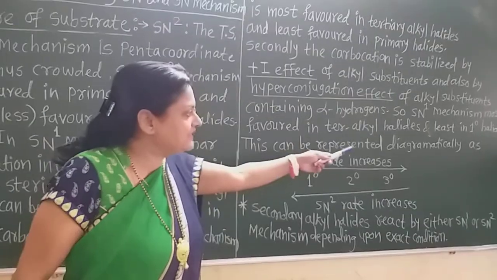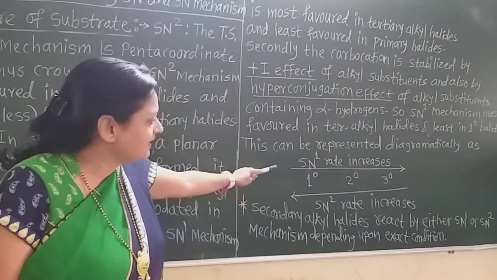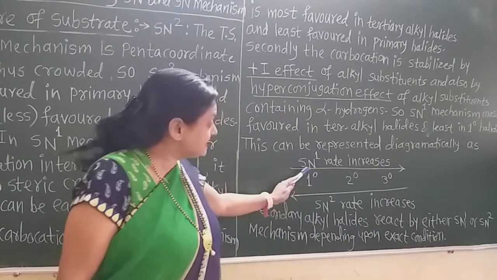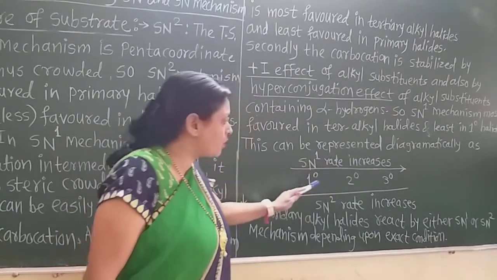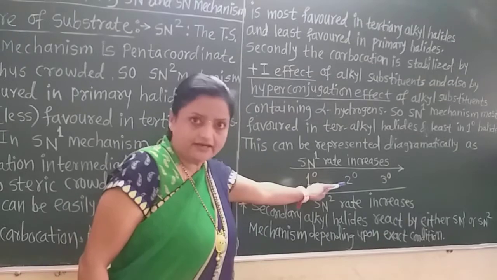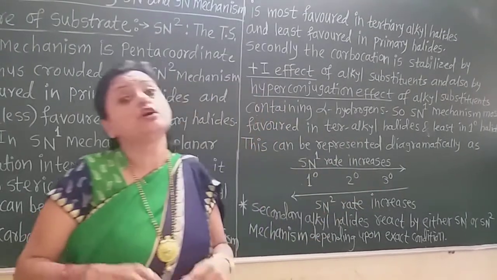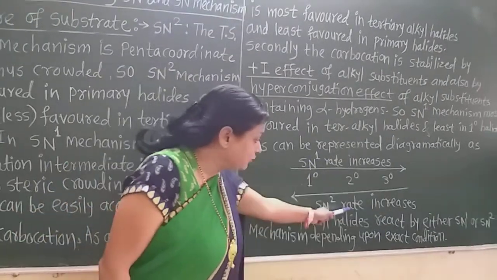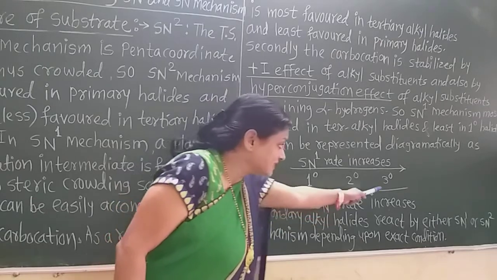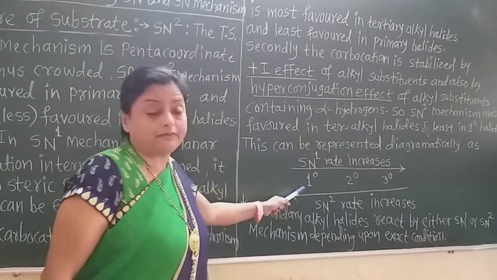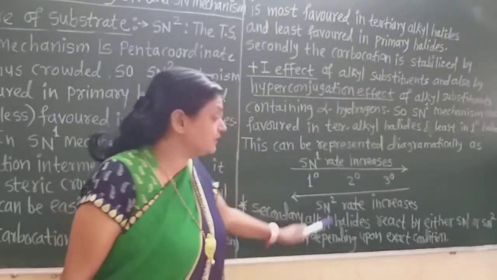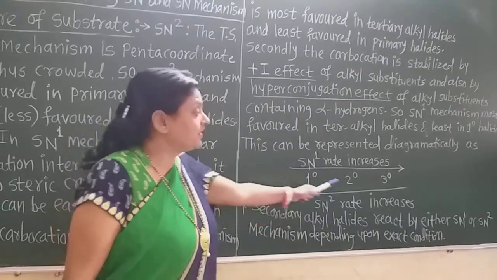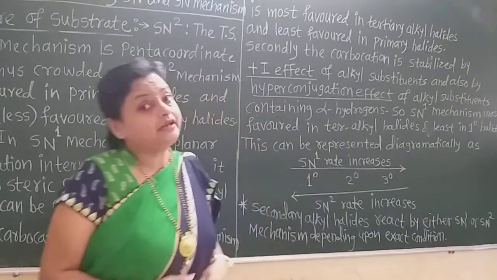And this can be represented diagrammatically. See here, the SN1 mechanism's rate increases from primary alkyl halide to secondary to tertiary. That means in tertiary the rate is very high for the SN1 mechanism. But in case of SN2, the rate increases from tertiary to secondary to primary. That means in primary alkyl halide the rate of the SN2 mechanism is most favored, and in tertiary alkyl halide the SN1 rate is most favored.